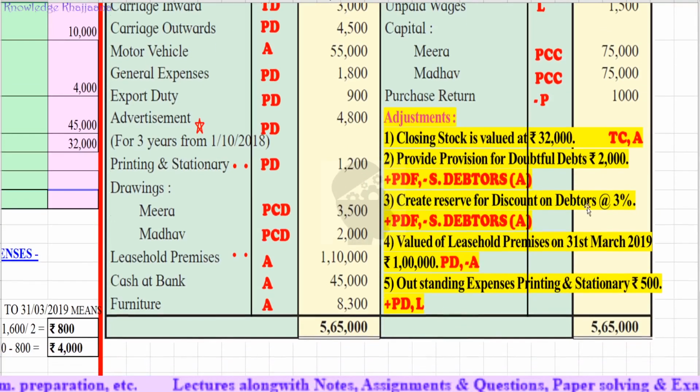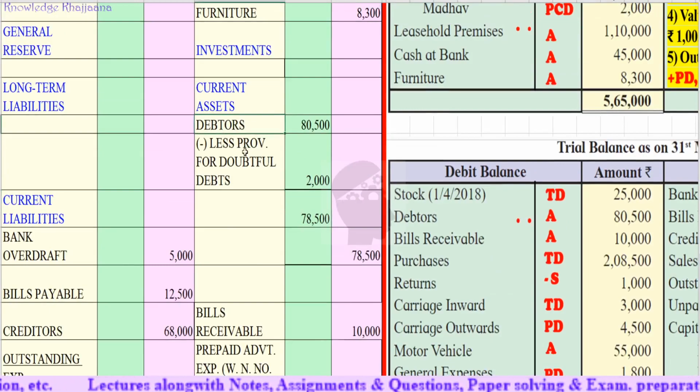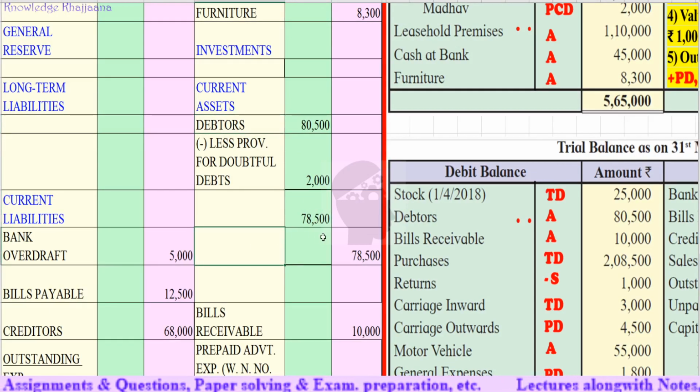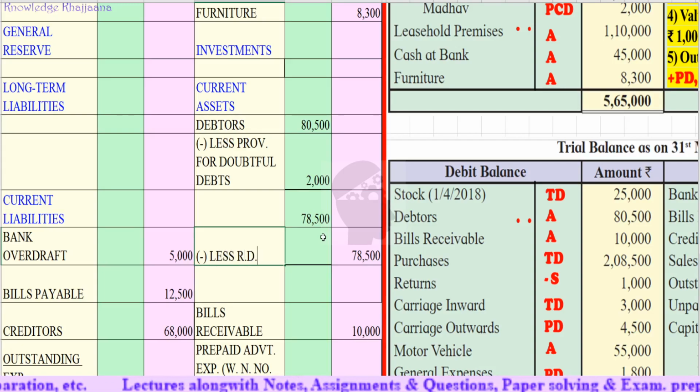Now let's move to adjustment number 3: create reserve for discount on debtors at 3%. This reserve, as I have already taught you, should be calculated on the remaining amount of debtors, means after doing all the adjustments on debtors. How much is the remaining amount of debtors? Rupees 78,500. So we have to less reserve for discount on debtors at 3%.